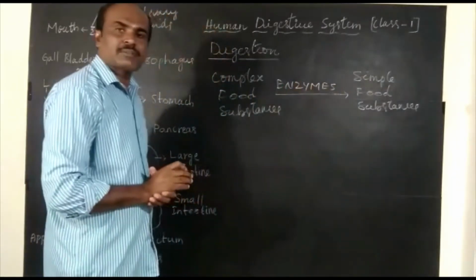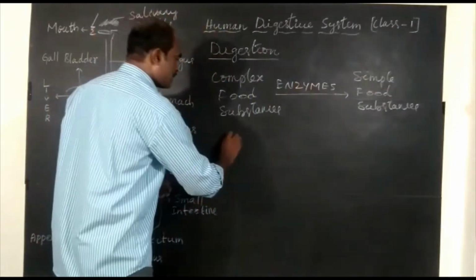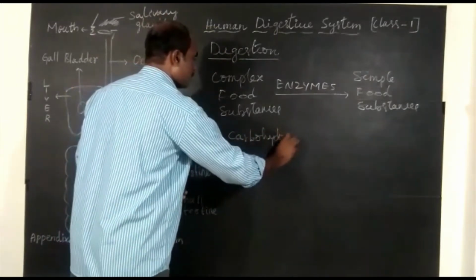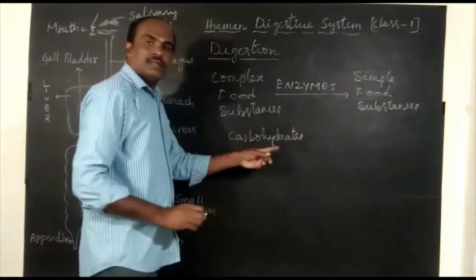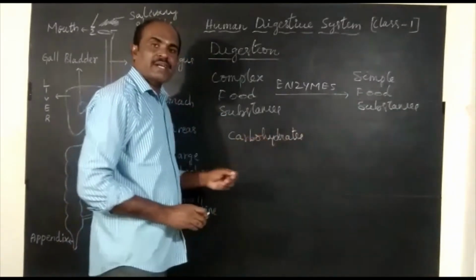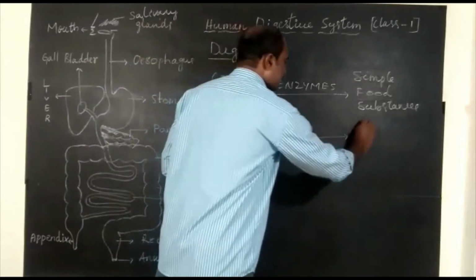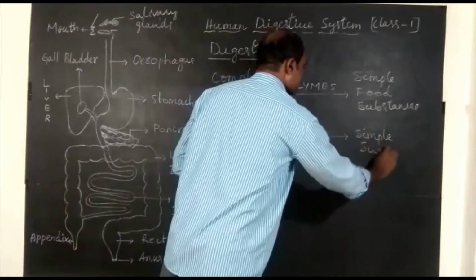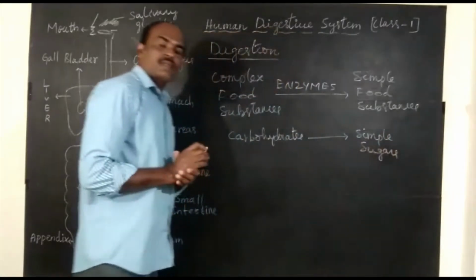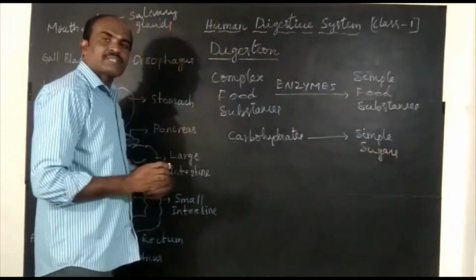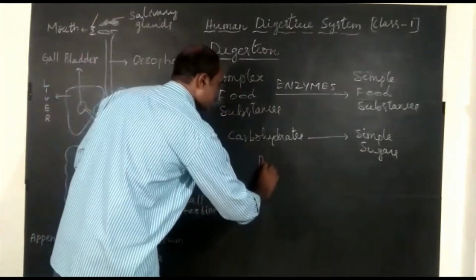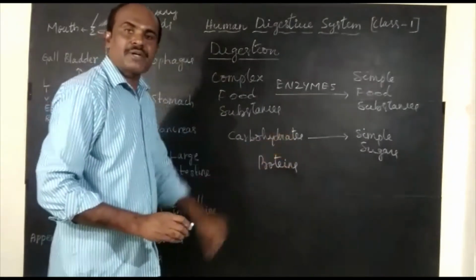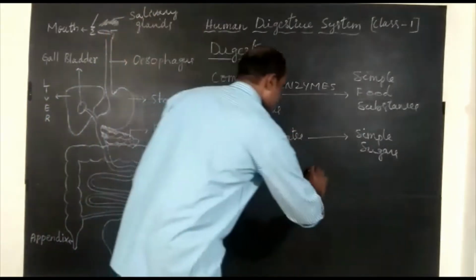What are complex food substances? Examples: carbohydrates. The simple food substances of carbohydrates are simple sugars. Second complex food substance, proteins. Proteins are broken down into amino acids.